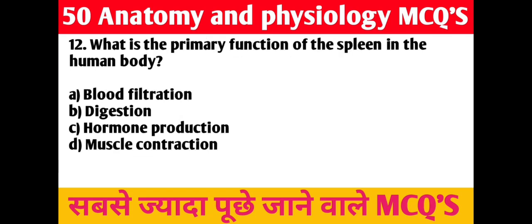12th question, what is the primary function of the spleen in the human body? A, blood filtration, B, digestion, C, hormone production, D, muscle contraction. Right answer is A, blood filtration.